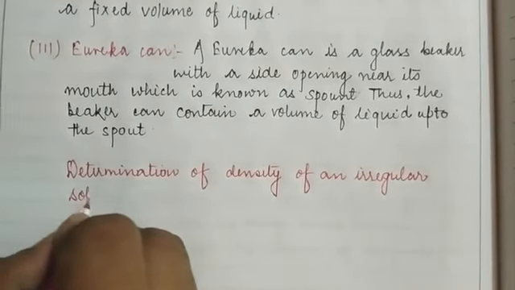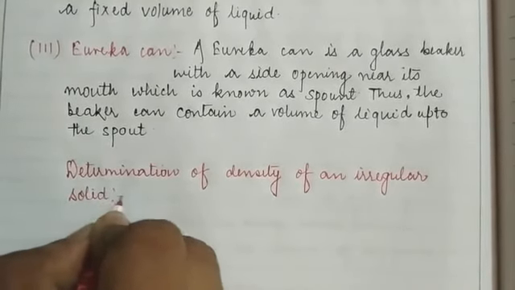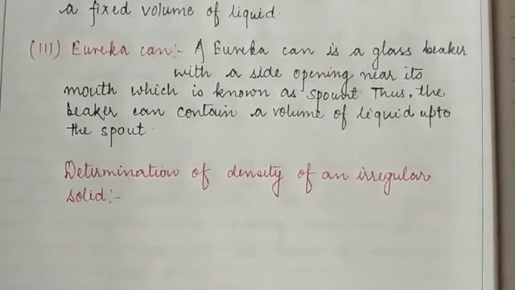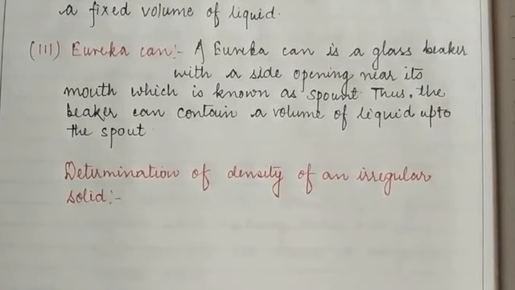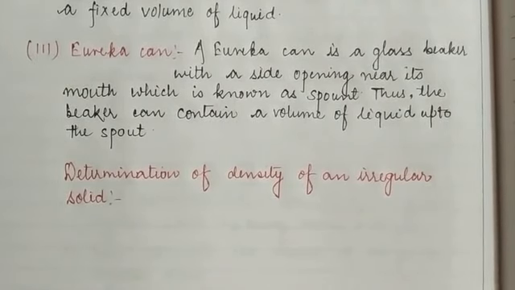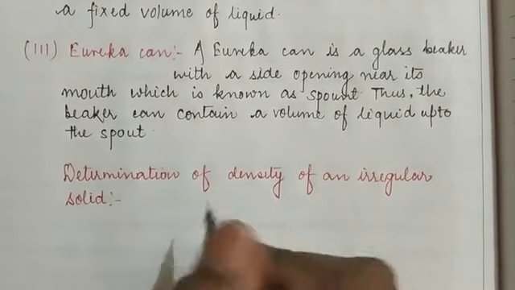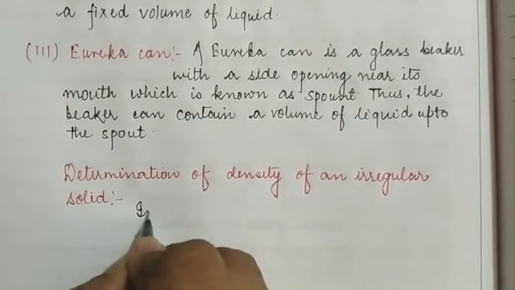Children, a solid which does not have a finite volume, how can we calculate its density? In order to determine the density of an irregular solid, we have to measure its mass and its volume.